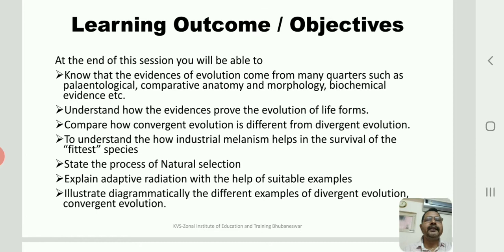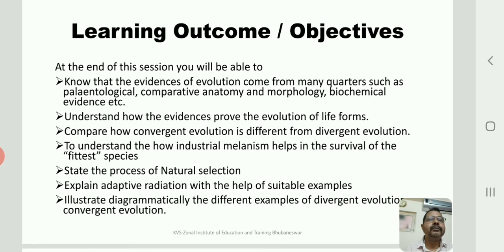Also explaining adaptive radiation with the help of suitable examples. We'll look into 2 or 3 important examples to show how adaptive radiation has occurred globally on this planet, and we'll also illustrate diagrammatically the different examples of divergent evolution and convergent evolution. So there are different examples to show how to prove that this is a divergent evolution, and on what basis we will prove that this is a divergent evolution and this is a convergent evolution, right?